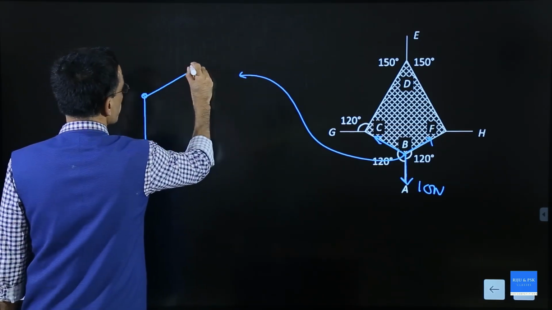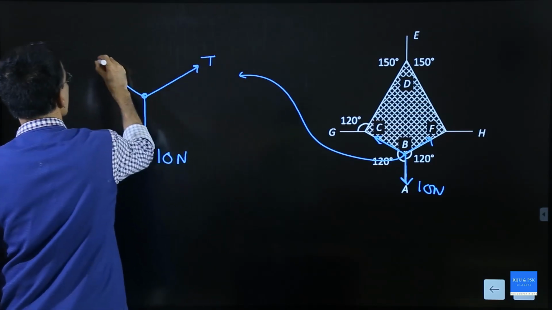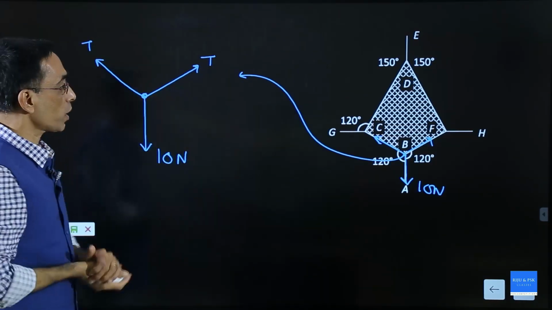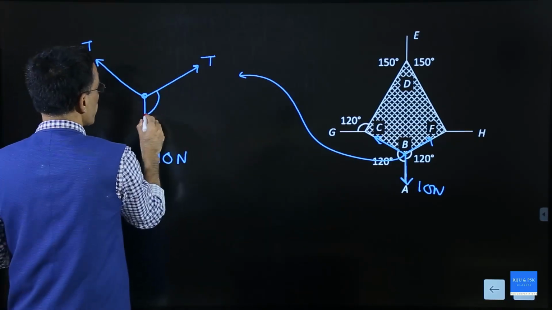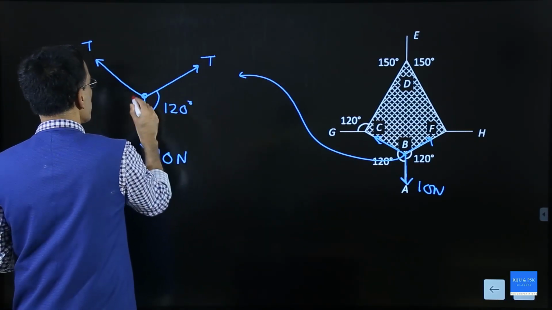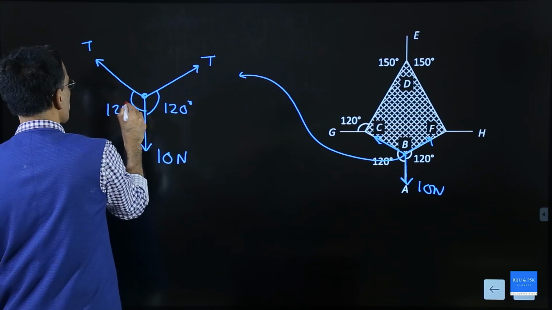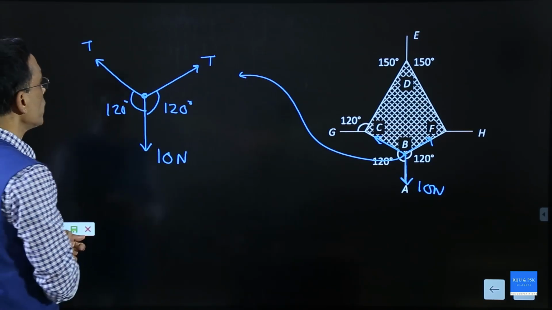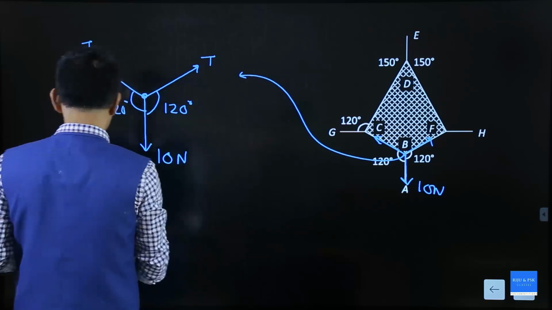And you can see there is a force acting on this side and a force acting on this side. Due to symmetry, these two forces must be equal. And see, the angles are given, very friendly angle. This is 120 degree, this is 120 degree. So you need to find out the force in these two sections.